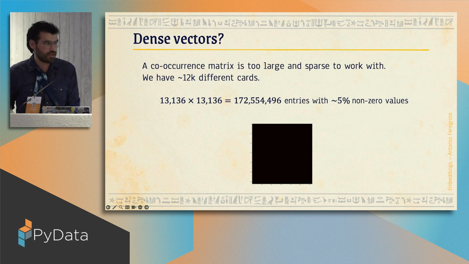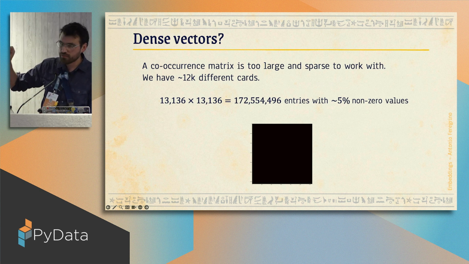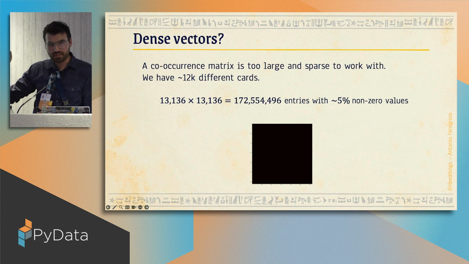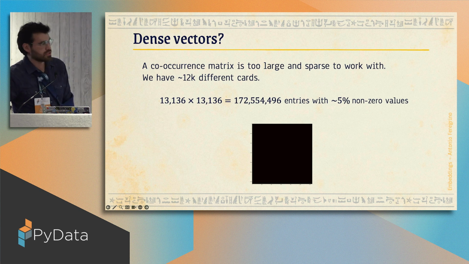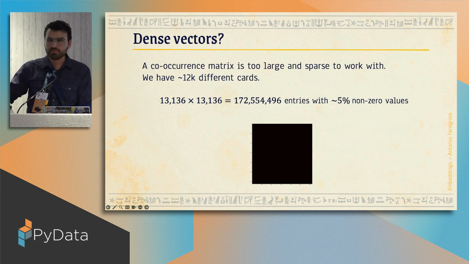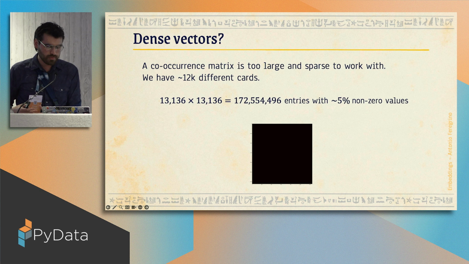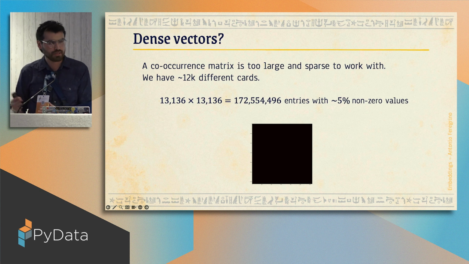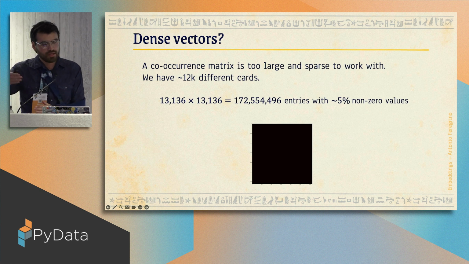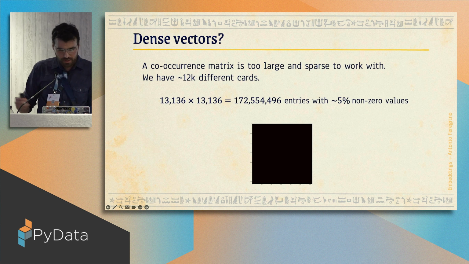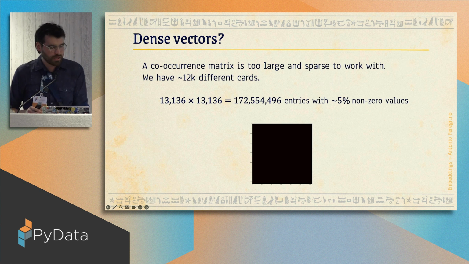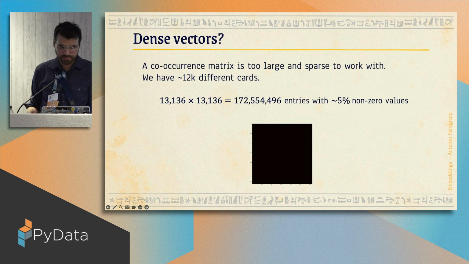By the way, this is already an embedding, because we could take each one of these rows, and remember, each row represents a card. That's already an embedding, because it's a numerical way of representing a value. But again, remember, this is mostly filled with zeros, because that's what happens, right? Not all cards are represented in the decks. Not all cards happen along with each other in the same deck. So that's what we got. We have only close to 10 million non-zero entries in this matrix.